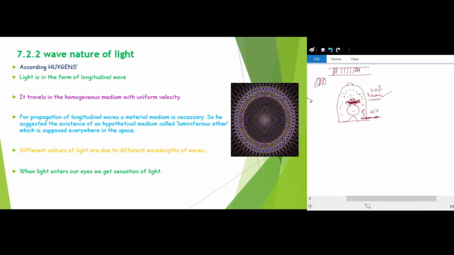We get the sensation of light because of the entrance of light into the eyes, and the different colors are possible due to the different wavelengths of light.